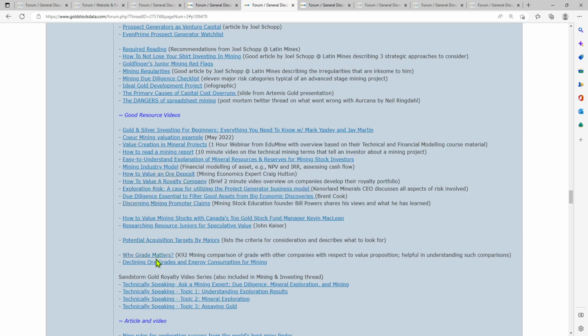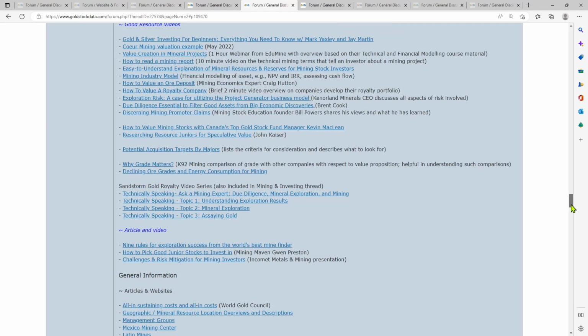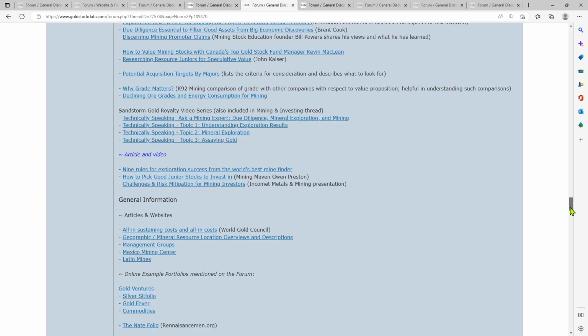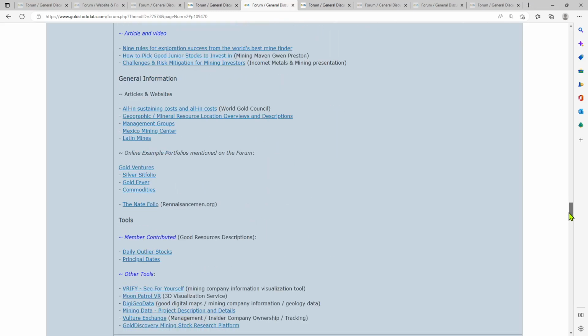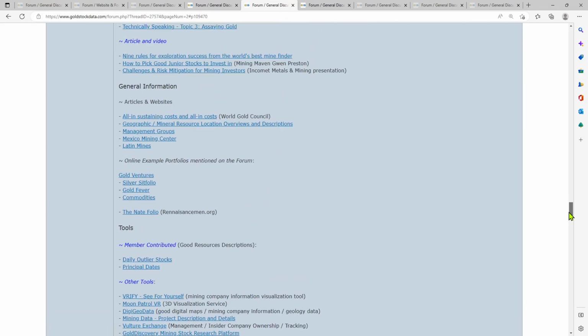All sorts of information and basically an education on how to invest. And then general information: all-in sustaining costs, all-in costs, and mineral location overviews and descriptions.